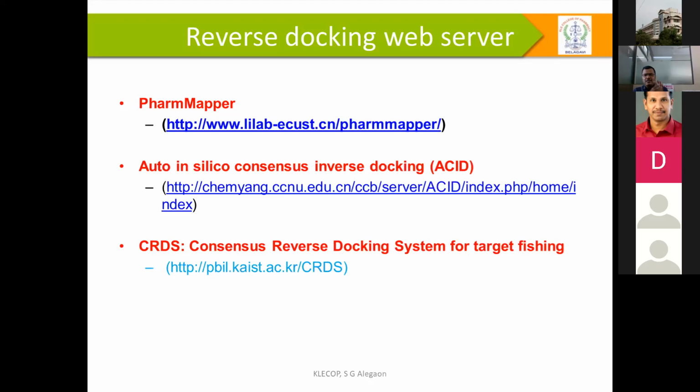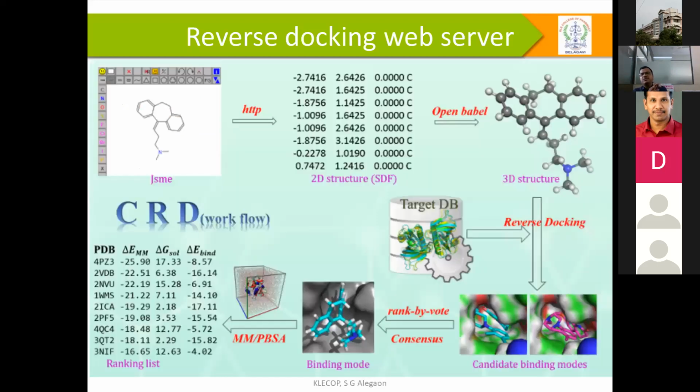Next, how do these web servers usually work? In web servers you have to prepare the 2D or 3D structures. We have to convert those structures into SDF format, and for SDF format we have Open Babel, which converts it into a 3D structure. From the 3D structure, you are going to do reverse docking using the TargetDB database or a protein database.